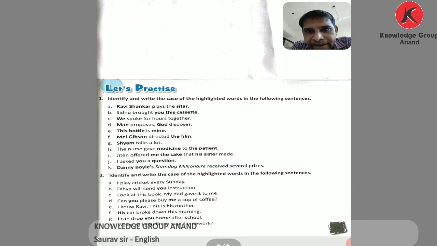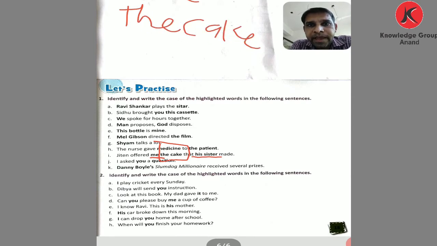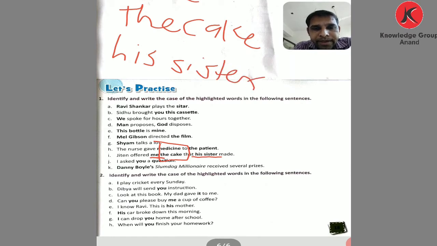Now comes to: Jiten offered me the cake and his sister. There are three highlighted words. The first word is me, the second is the cake, and the third is his sister. Look here: Jiten offered me the cake.